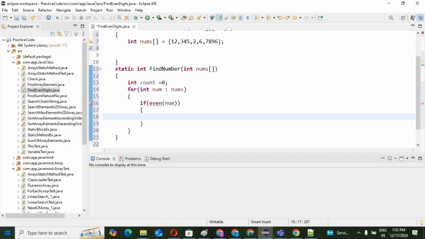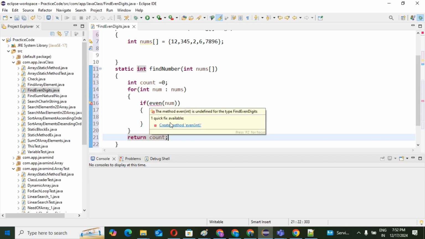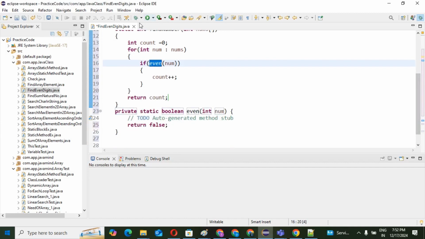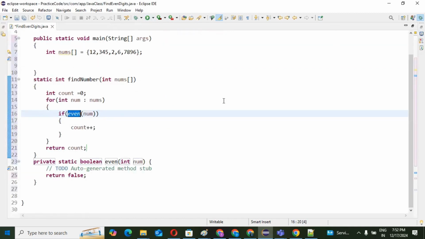I will create this method again, don't worry. But what I can do is count plus plus. Then I will return count. I hope you understood this. But I will create this method again. So create method, where you can see the method is created here. Come here.